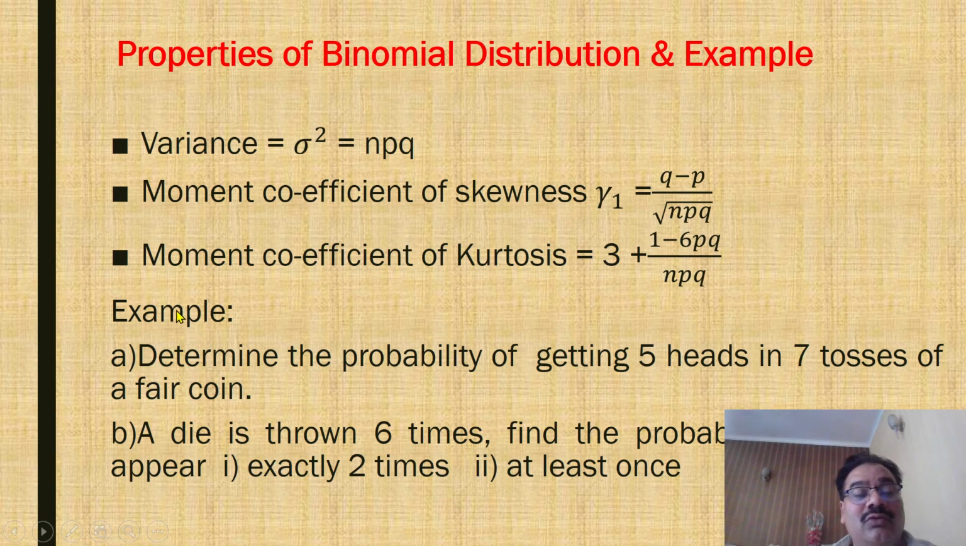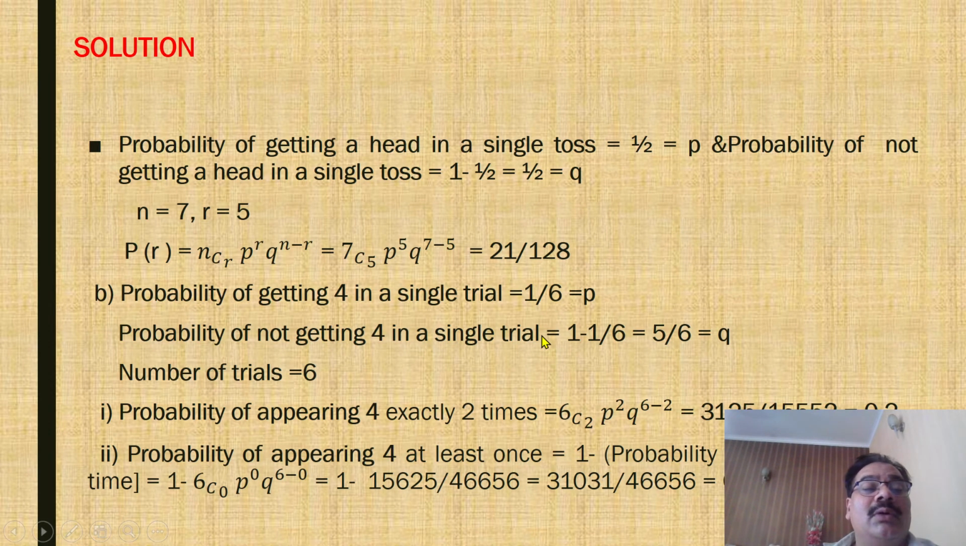Now let us look at one example. Determine the probability of getting 5 heads in 7 tosses of a fair coin. A die is thrown 6 times. Find the probability that 4 will appear exactly 2 times and at least once. Now look at the problem. Solution.